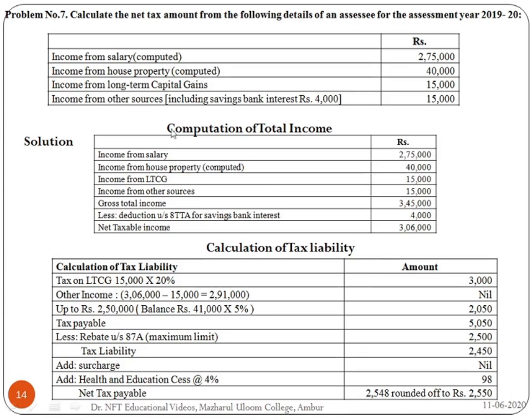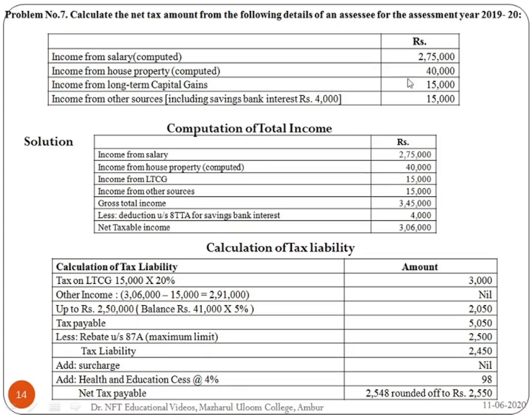Problem number 7. Calculate the net tax amount from the following details of the assessee for the assessment year 2019-20. Income from salary computed 2,75,000. Income from house property is also computed, 40,000.